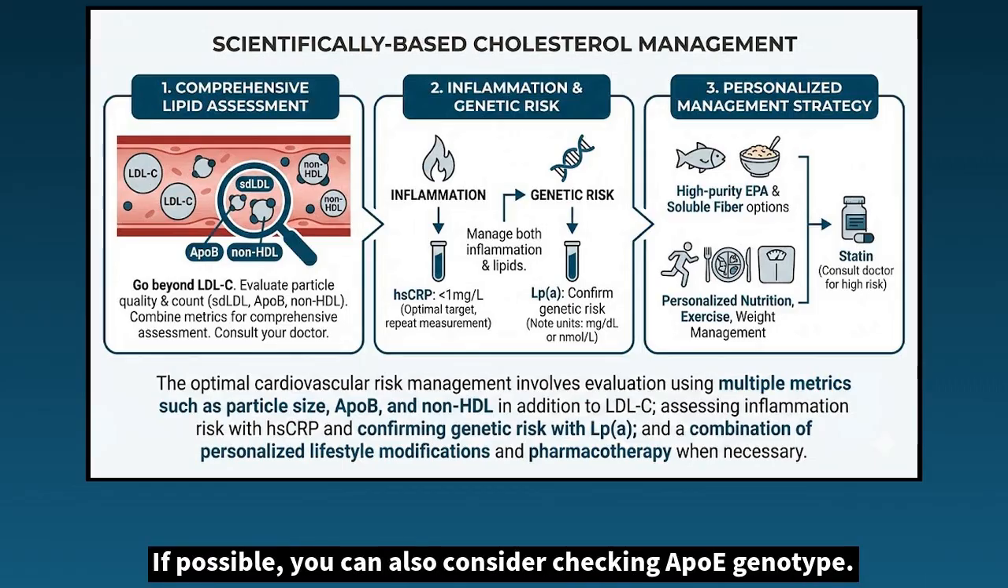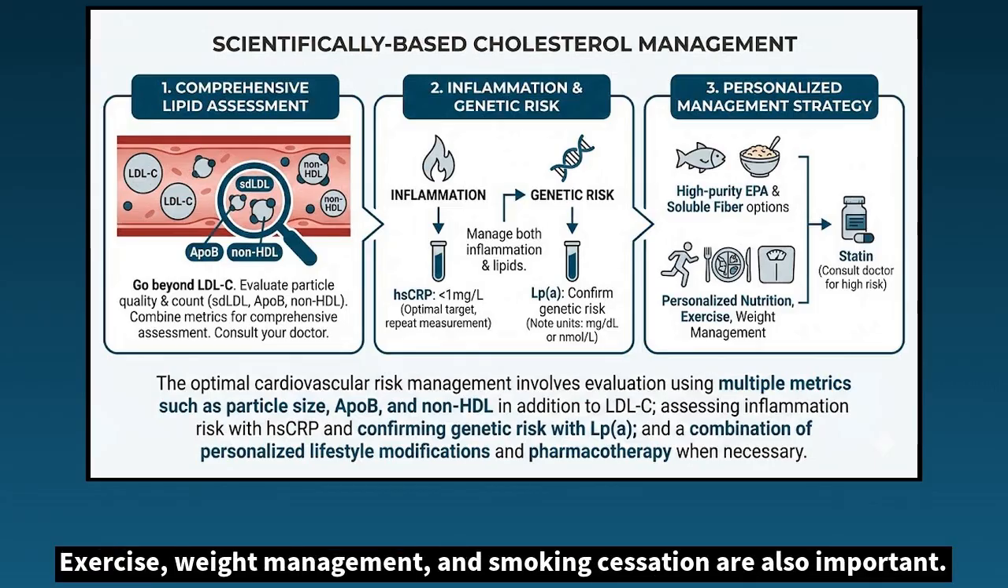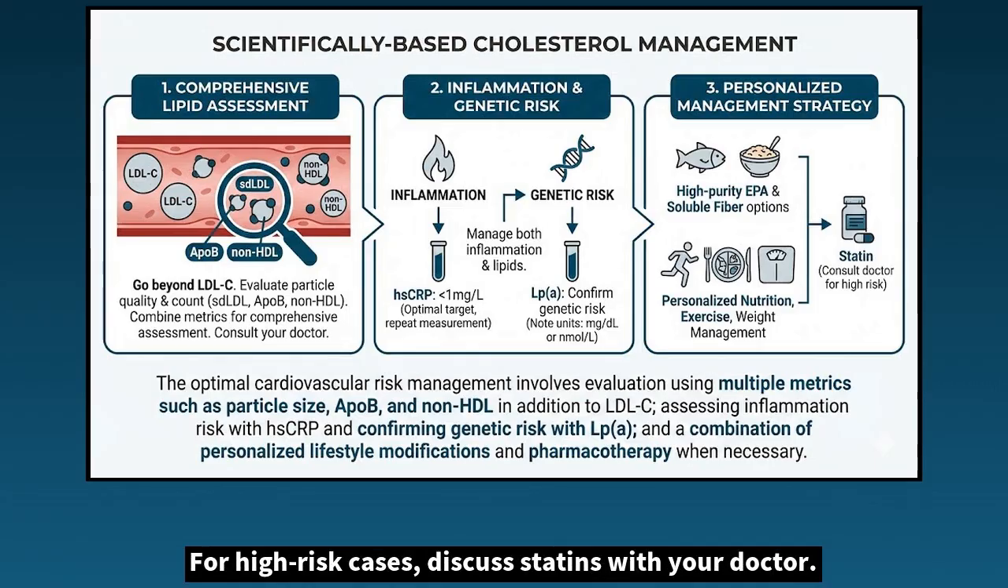If possible, you can also consider checking ApoE genotype. Adjust saturated fat intake according to your genotype. Exercise, weight management, and smoking cessation are also important. For high-risk cases, discuss statins with your doctor.